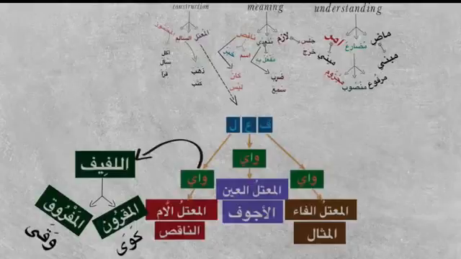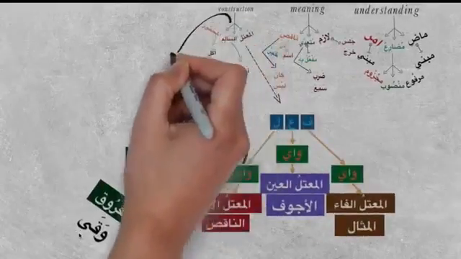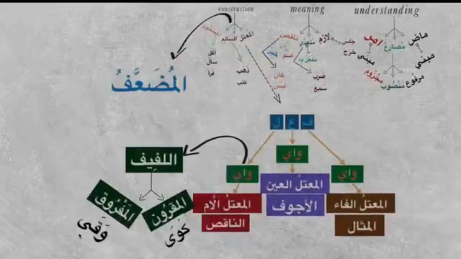So this is the whole journey we've done so far in book 1 and book 2, mainly in book 2. And we're coming to the last leg of this journey where the three-letter verbs are constructed. The last leg of this journey is called al-muda'af. So what is this muda'af?